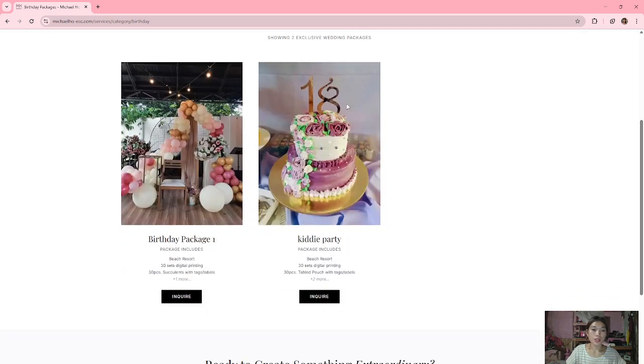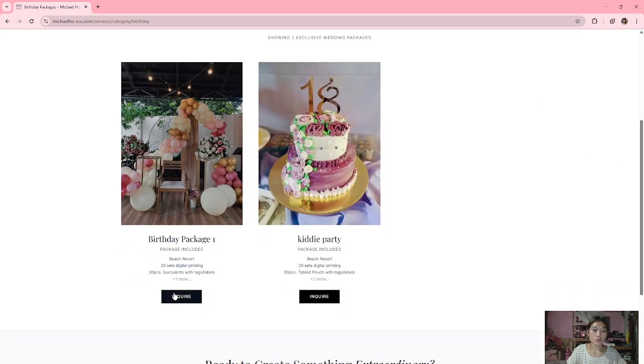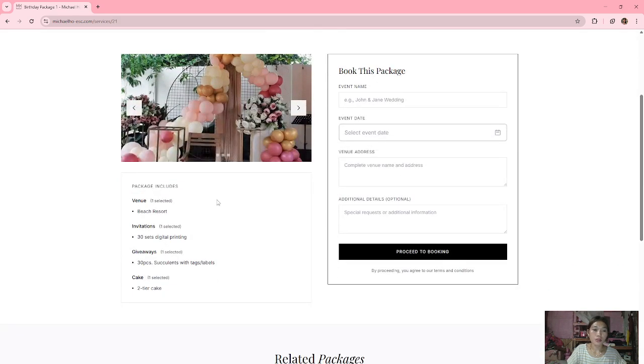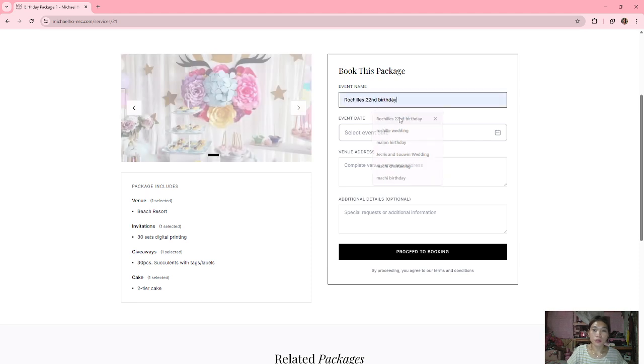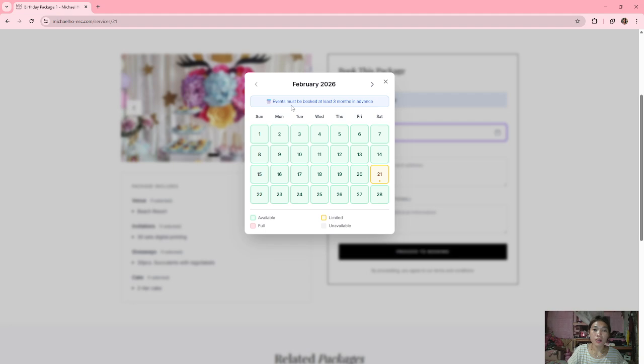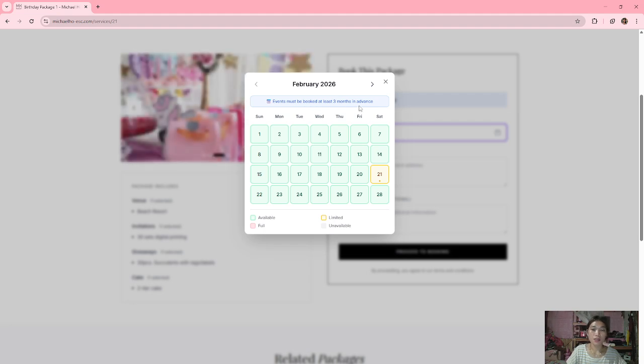And here are the packages. So let's choose this birthday package. And here's what the package includes. So book these events, for example, Rochelle's second birthday. And the events must be booked at least 3 months in advance.